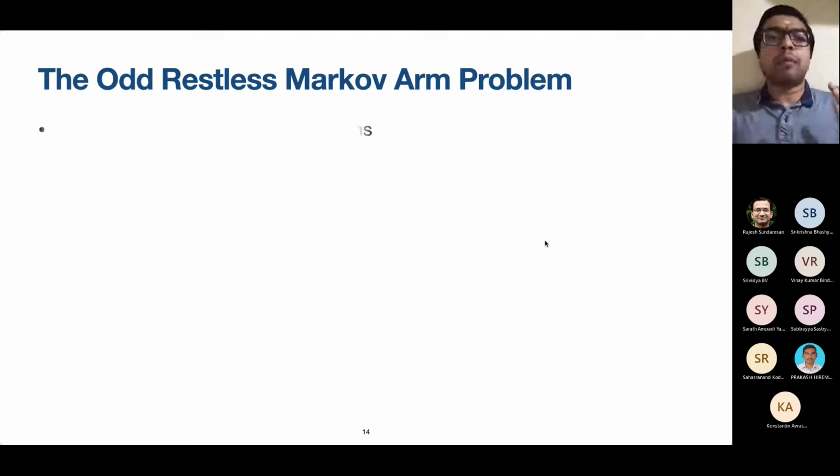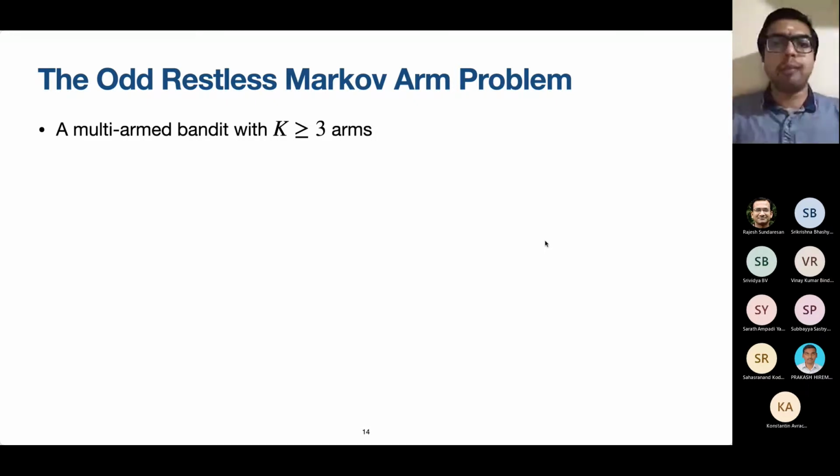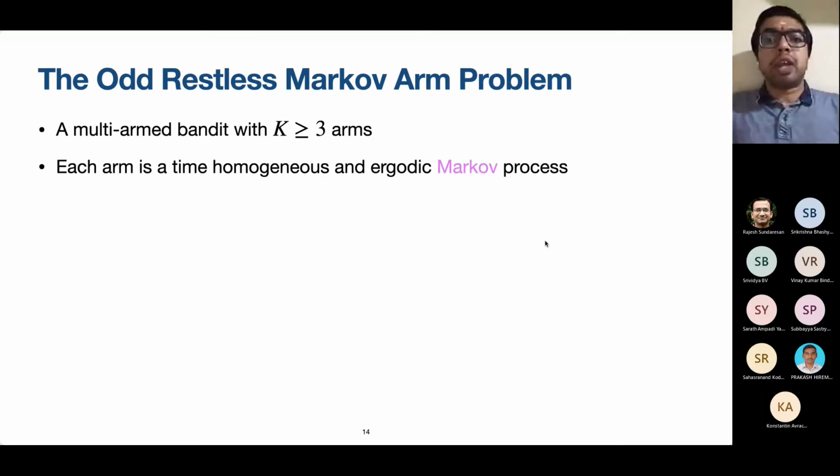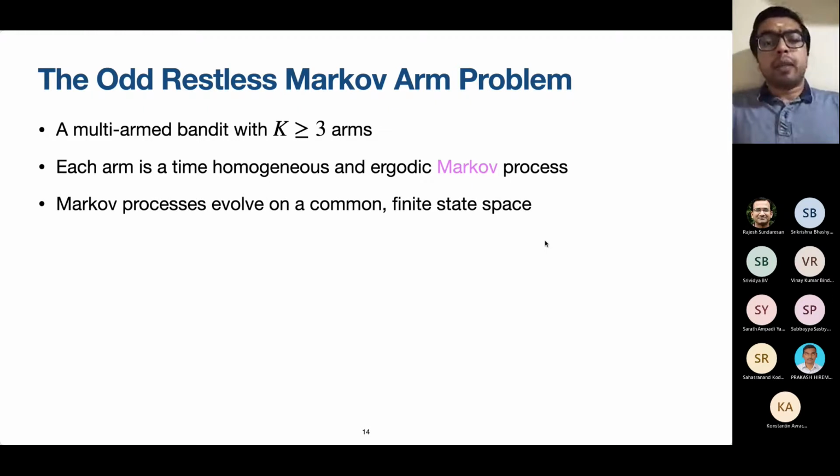So the problem setup is as follows. We have a multi-arm bandit. We assume that there are at least 3 arms in the bandit to start with, so that the notion of odd arm will make sense. Each arm for us is going to be a time homogeneous and ergodic Markov process. Now, these regularity conditions are to make the problem amenable to analysis. Okay, and we assume that all these Markov processes evolve on a common finite state space.